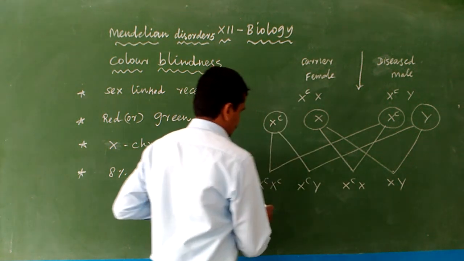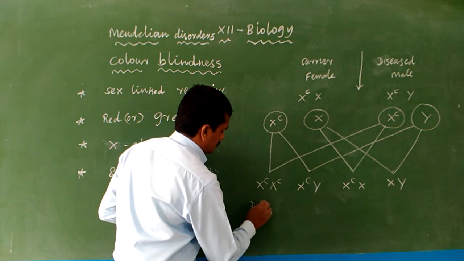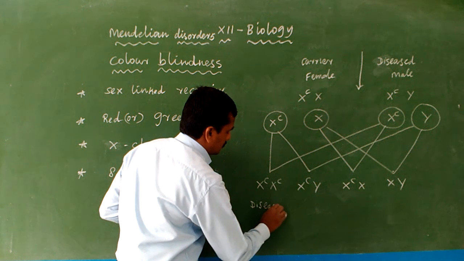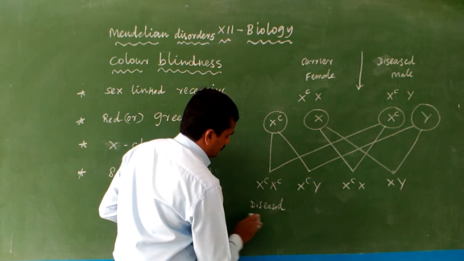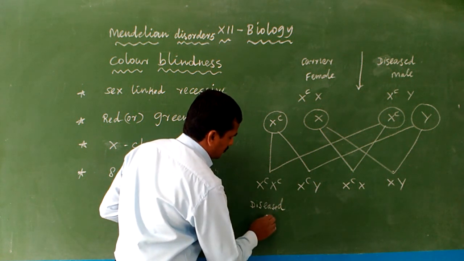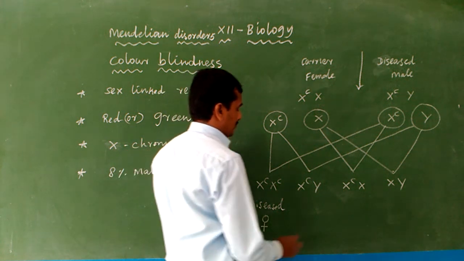So this is the diseased female, not carrier. For female we put this symbol, diseased female.